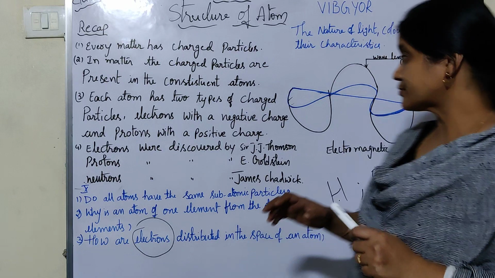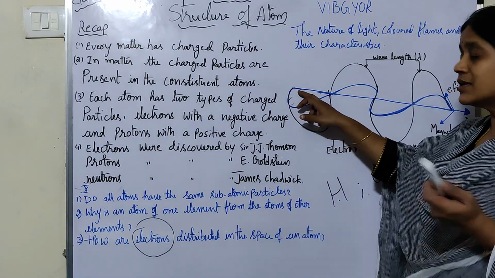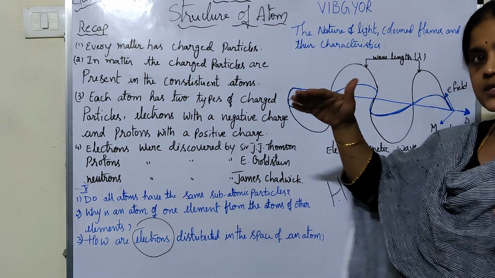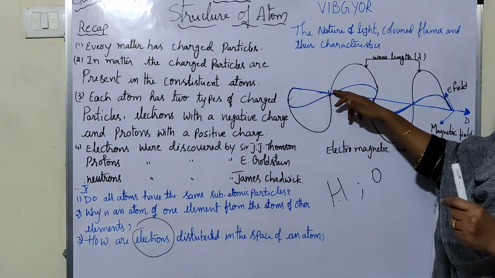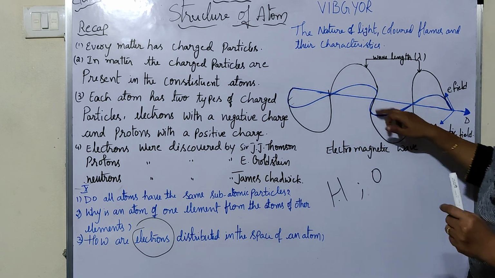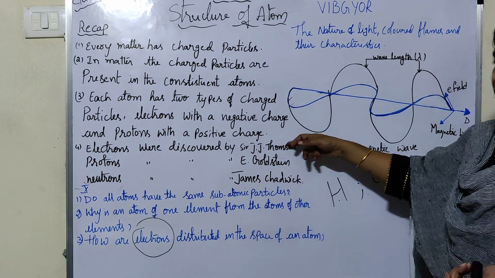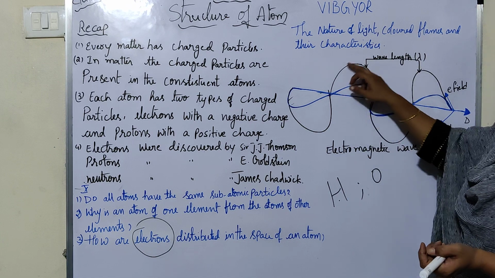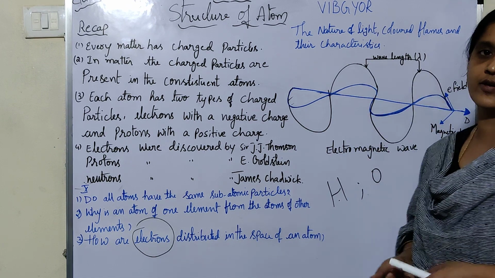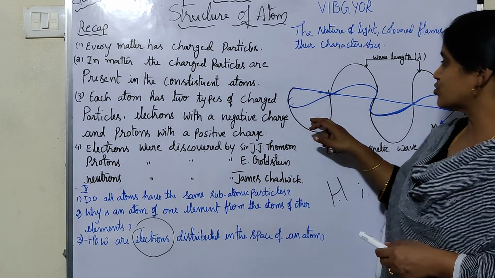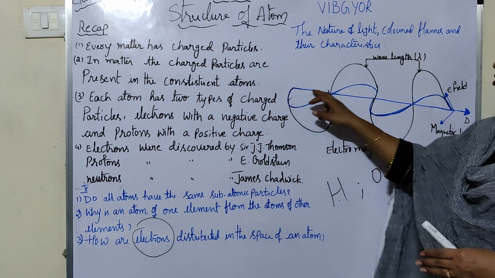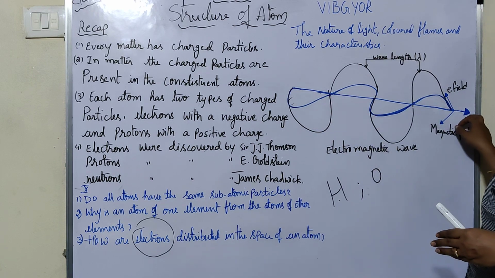Light above, below and visible, all travel in the form of waves. The blue represents the electric field or electric wave, and the black represents the magnetic field or magnetic wave. These two waves are perpendicular to each other and travel along with the wave.